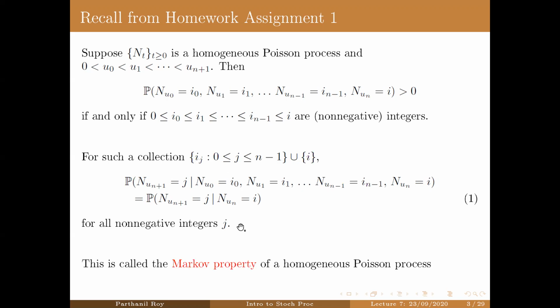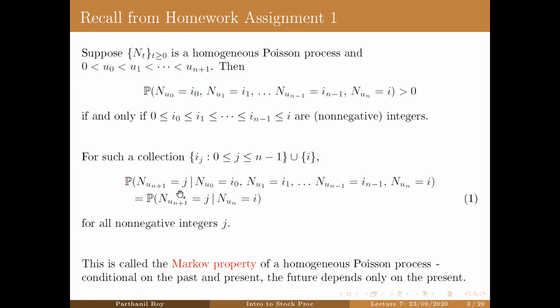So this is what is called the Markov property of a homogeneous Poisson process. Namely, conditional on the past and present, the future depends only on the present. So in other words, if you look at the future, given the past and present, the past is not going to matter at all. The only thing that will matter in the conditional probability is the present.